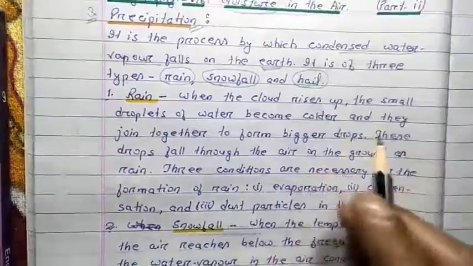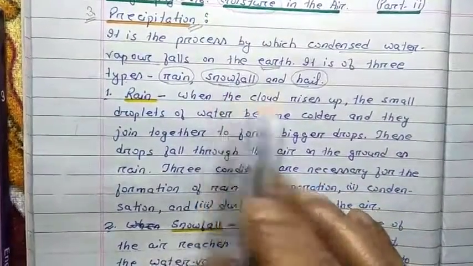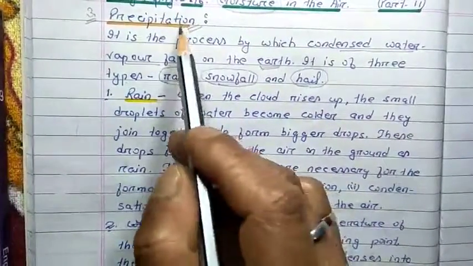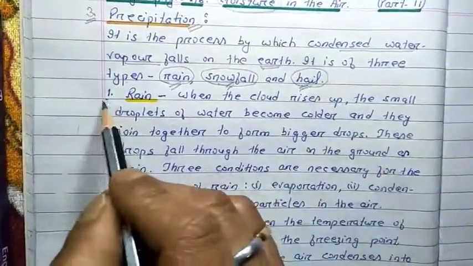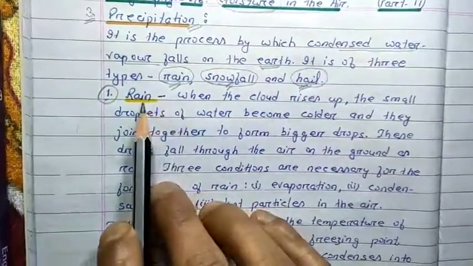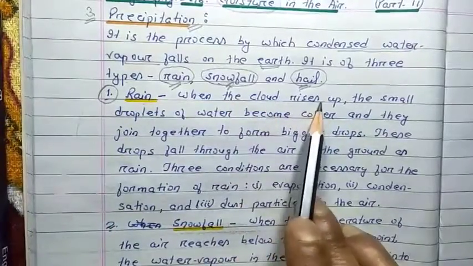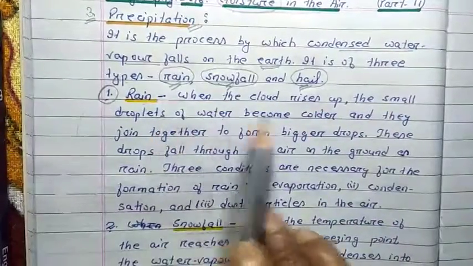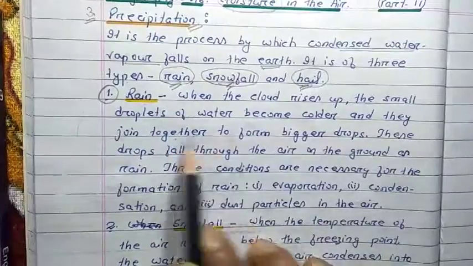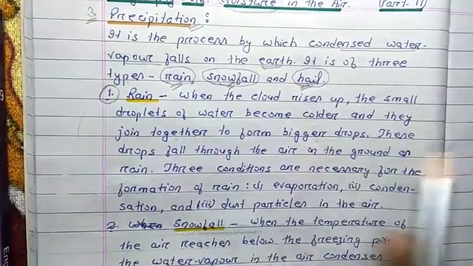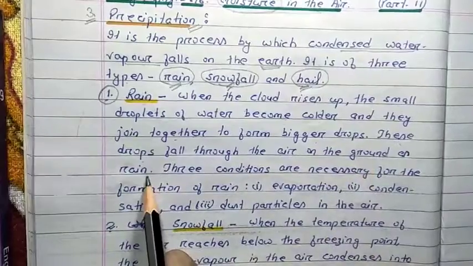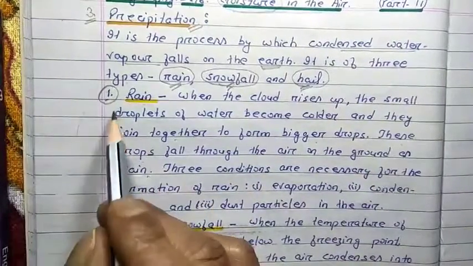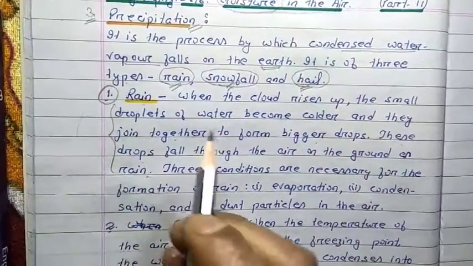Now we are going to discuss the different types of precipitation. As I told you, precipitation is of three types. One is rain, one is snowfall, another one is hail. Let's study one by one. First of all, rain. When the cloud rises up, the small droplets of water become colder and they join together to form bigger drops. These drops fall through the air on the ground as rain. Alright, so this is the very simple meaning of rain.